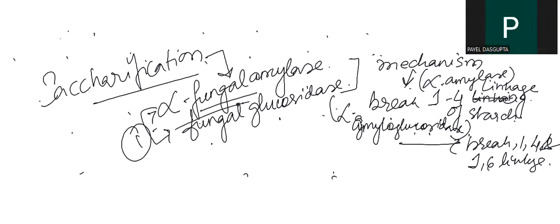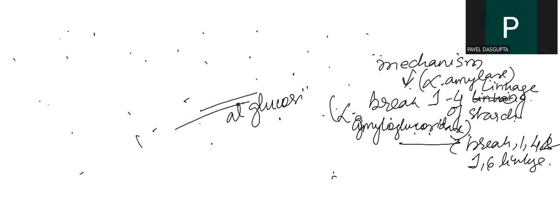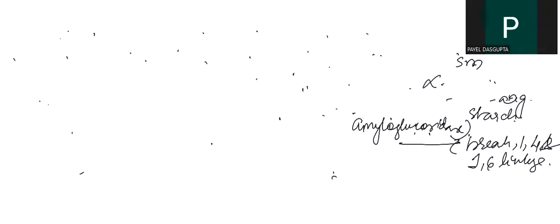This type of question often comes in GATE. Please remember which linkage they are breaking, what exactly is happening in saccharification, why hydrolysis, and the importance of gelatinization. Now, this is about saccharification.